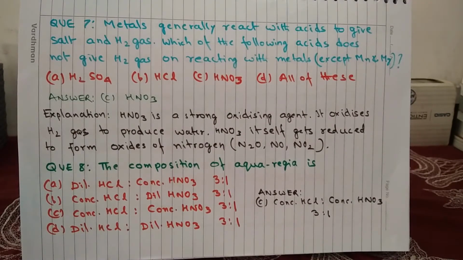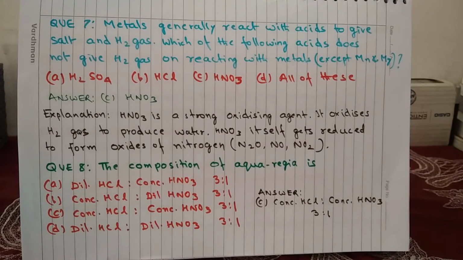Nitric acid is a strong oxidizing agent. So what happens? It oxidizes the hydrogen gas produced to make water, and nitric acid itself gets reduced to form oxides of nitrogen like N2O, NO and NO2.